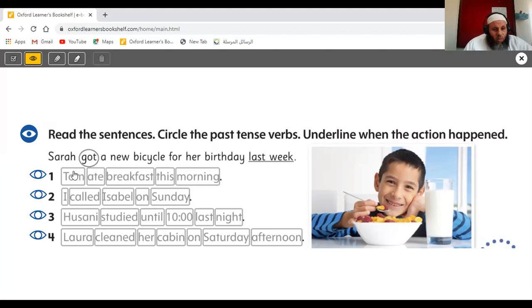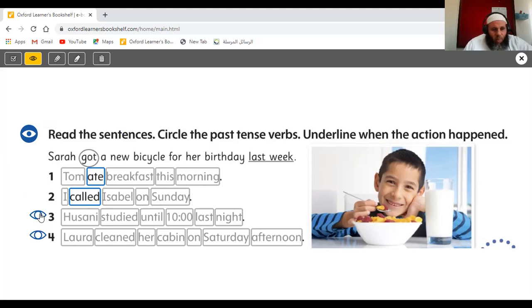So now, in number one, Tom ate breakfast this morning. What did Tom do? He ate breakfast. So what's the verb? The verb is ate. So we circle ate. When did he do that? He did that this morning. So we underline the word this morning. Number two, I called Isabel on Sunday. So what did you do? I called. So called is the verb. When? On Sunday, which means last Sunday.